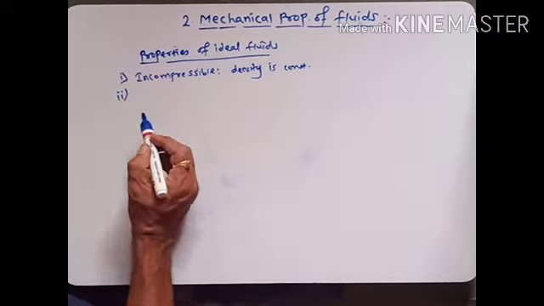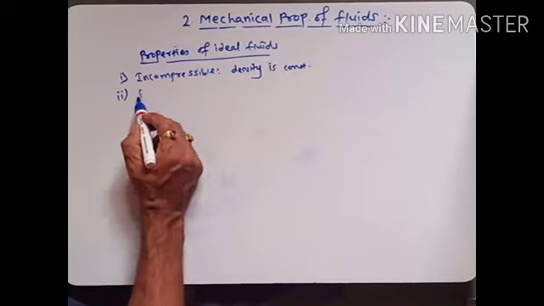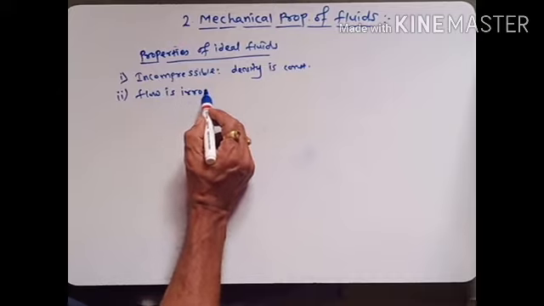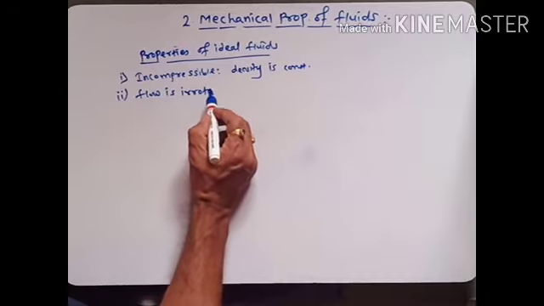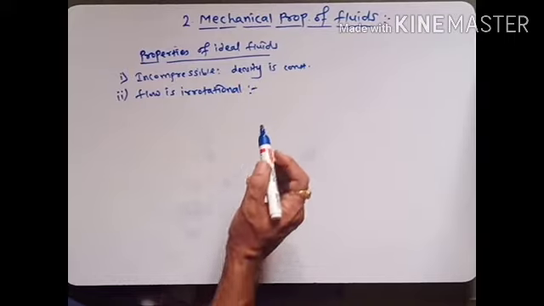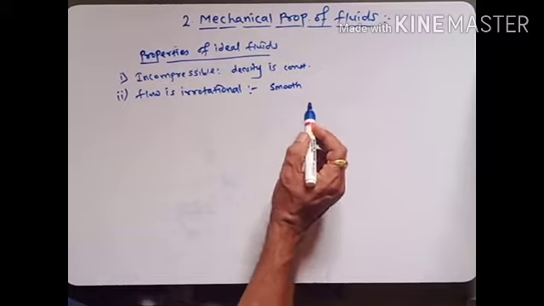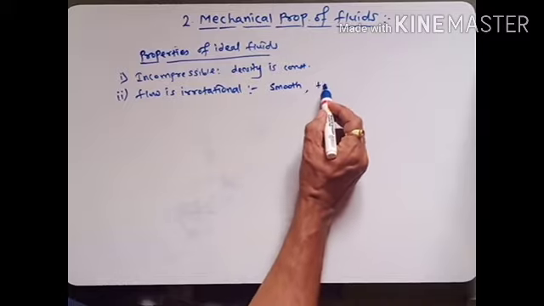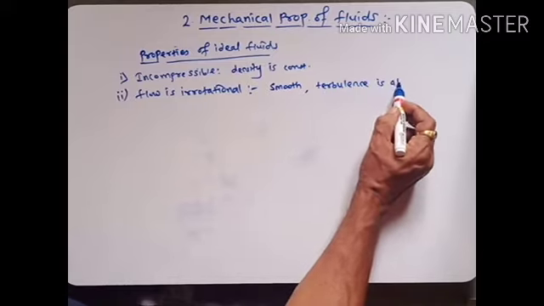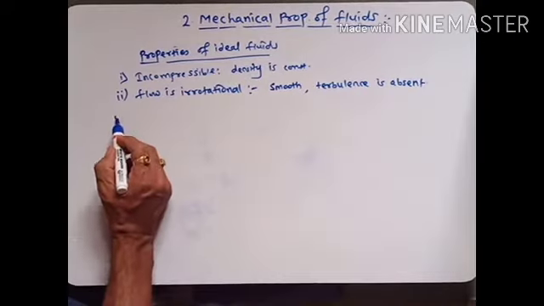Now the second property we consider is that flow is irrotational. Flow is irrotational means flow is smooth flow. That means turbulence is absent, that means irregularity is absent. This is the second property.